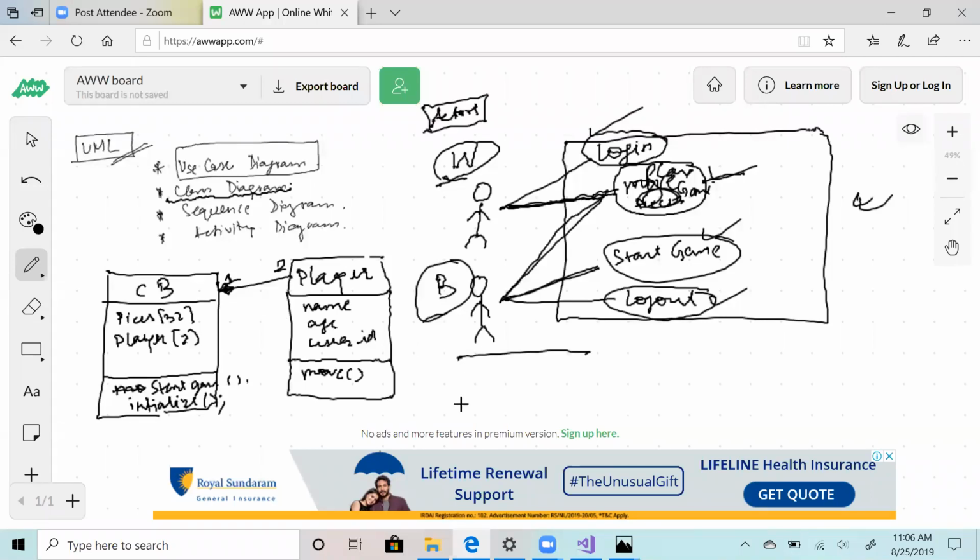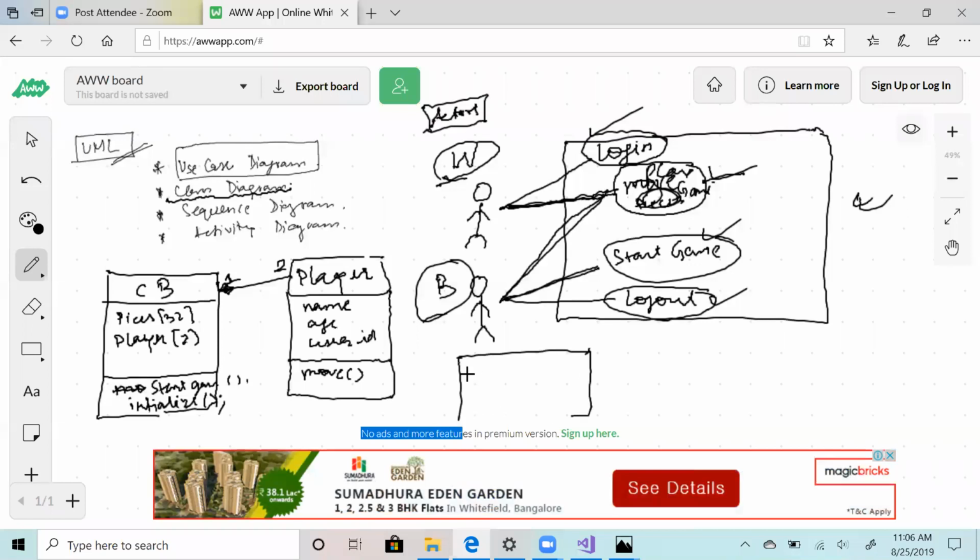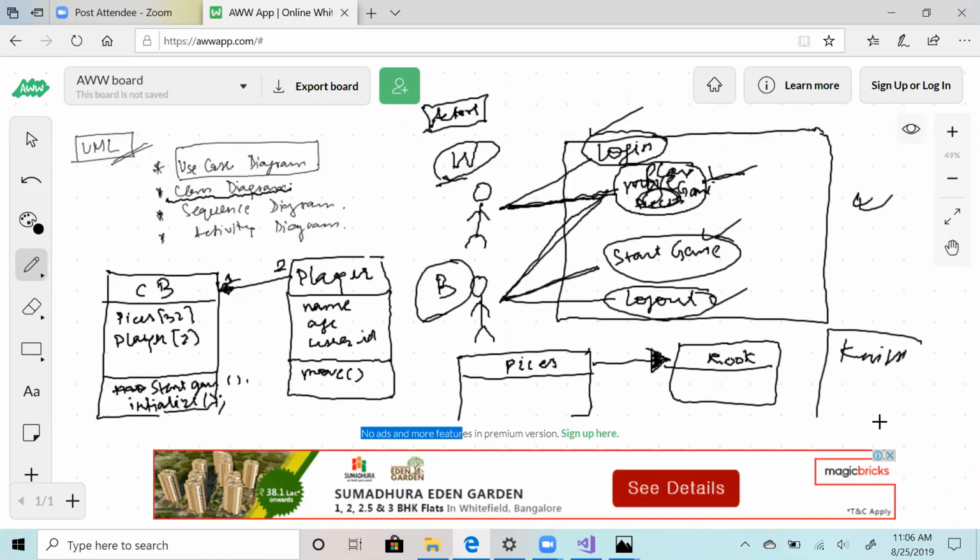Then we also have your piece, which is a generic type. Your classes rook, etc. extend from this, so this arrow. Remember, the diamond represents a relationship and the arrow represents extending. It means that rook is a type of class piece. Similarly, knight, if at all it is there, will also extend from the type piece. Now what can pieces do? Pieces will also have some members, and again they will have move.